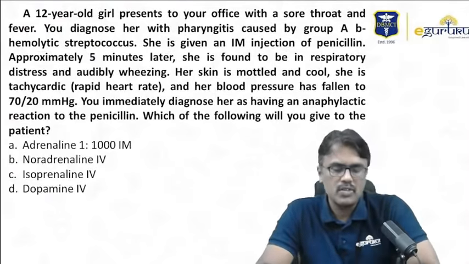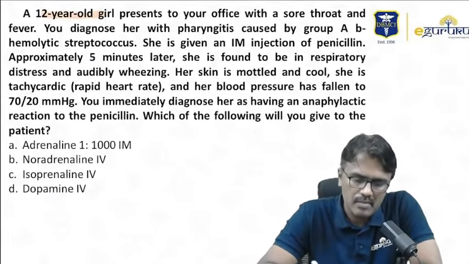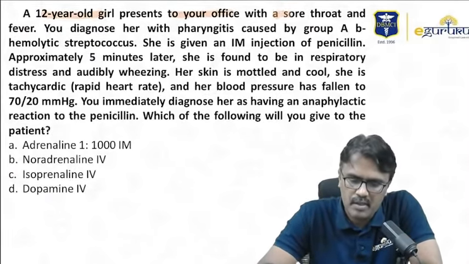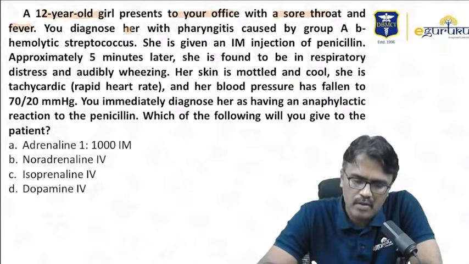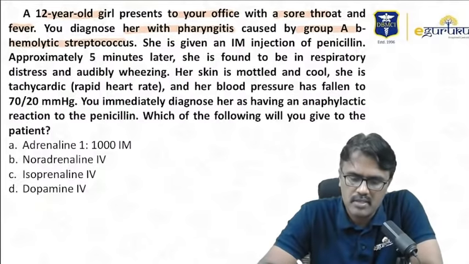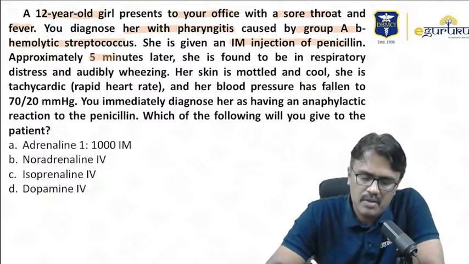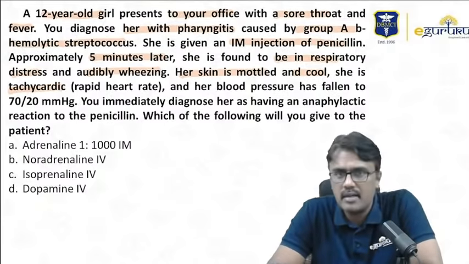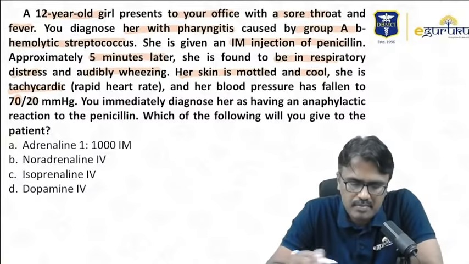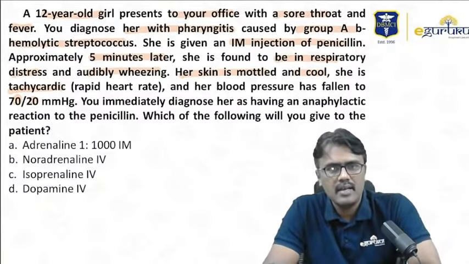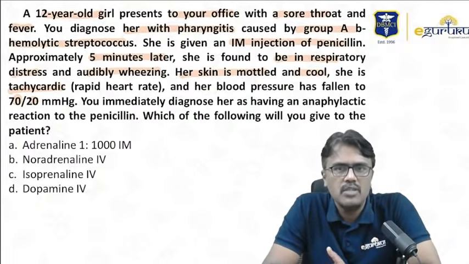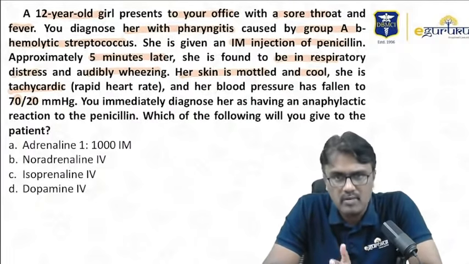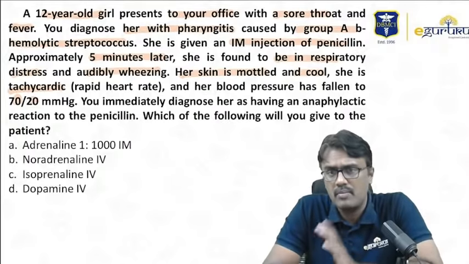Next, let me move to the third question. A 12-year-old girl presents to your office, that is your OPD, with sore throat and fever. You diagnose her with pharyngitis caused by group A beta hemolytic streptococcus. She is given an IM injection of penicillin. Approximately 5 minutes later, she is found to be in respiratory distress. Audible wheeze, her skin is mottled and cool. She is tachycardic, heart rate is high, her blood pressure is low. You immediately diagnose her as a case of anaphylactic reaction to the penicillin. Which drug will you give to the patient?